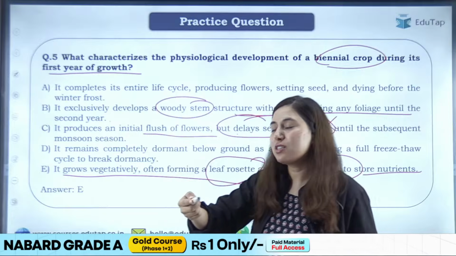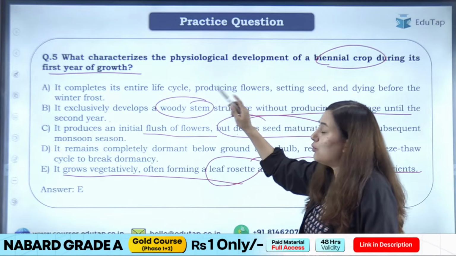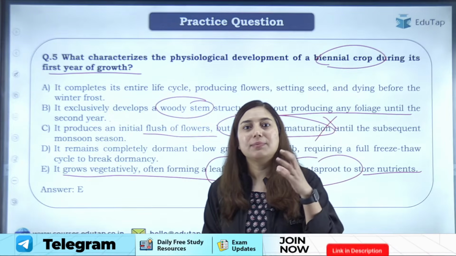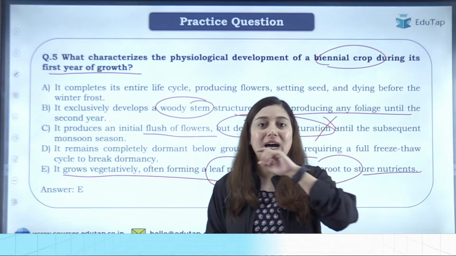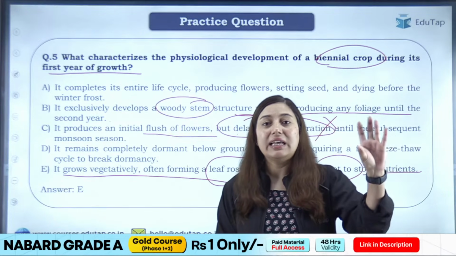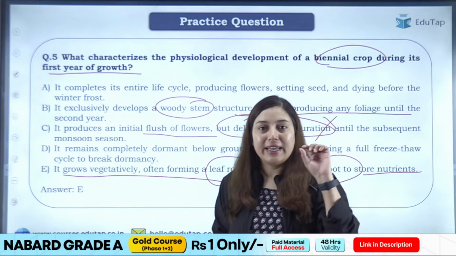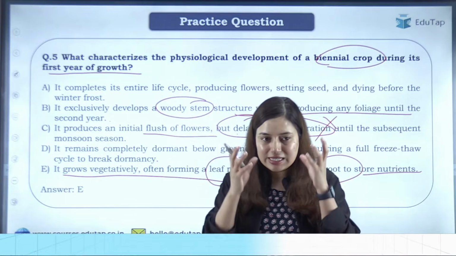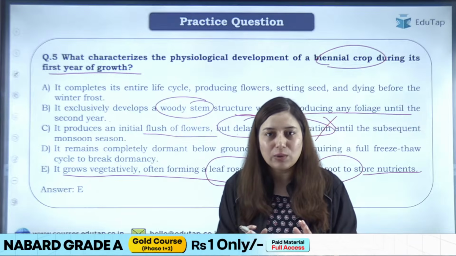So students, again, this is not correct. It cannot be correct. A woody stem is formed once the plants start to mature. So after flowering, once the flowering is done and fruit has set, then the woody stem will form. Initially during the vegetative phase, no woody stem is formed. The stem is very soft, it is very succulent, right?